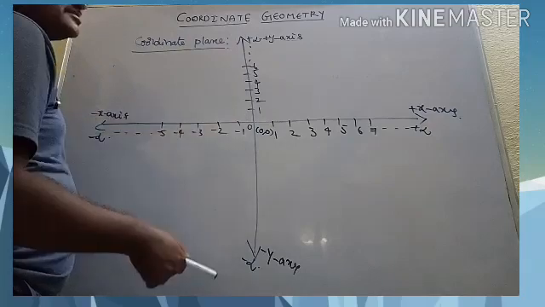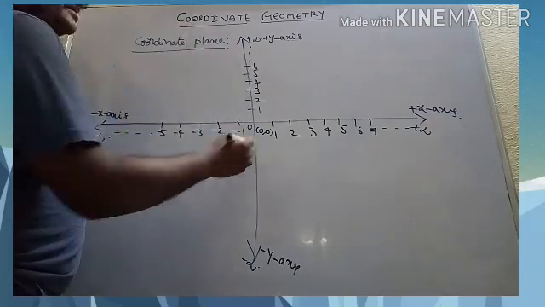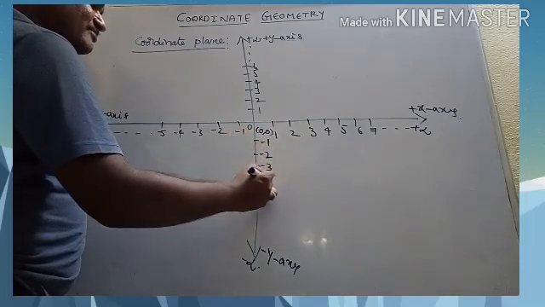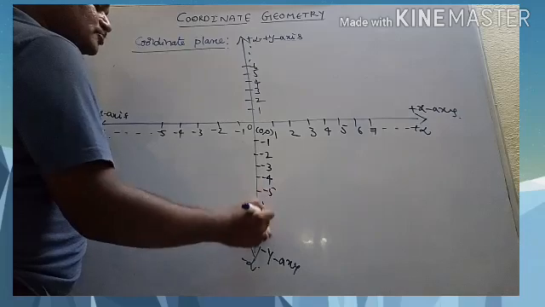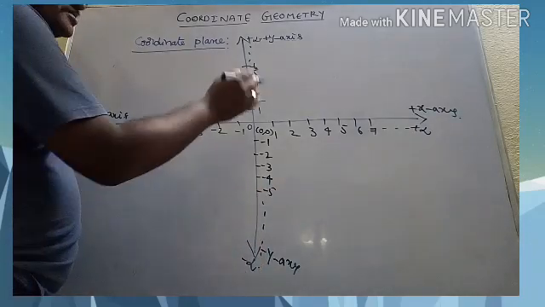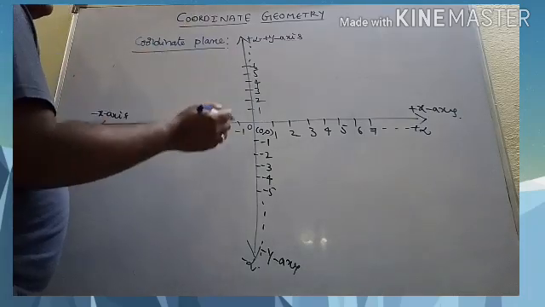Even for the y-axis also, the vertical one, you are having here 0, 1, 2, 3 up to plus infinity. Towards the down part you will have minus 1, minus 2, minus 3, minus 4, minus 5, so on up to minus infinity. And you see, my dear students, this total coordinate plane is divided into 4 parts.